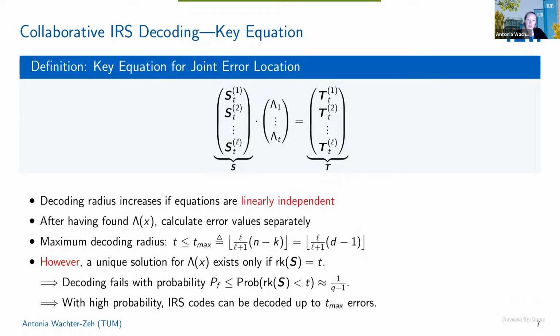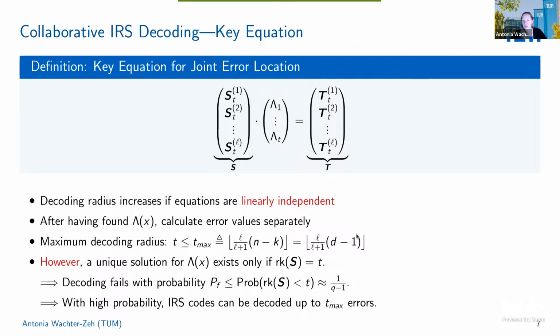Of course, you can only gain if the equations are linearly independent, meaning if the second syndrome matrix is exactly the same as the first, you don't gain anything. Now, if they are linearly independent, from the number of unknowns and equations, you can calculate a decoding radius, which is this one. So it's L divided by L plus 1 times D minus 1. And you can see already that if you put L equals 1, which is just the standard Reed-Solomon decoding case, it's exactly (D minus 1)/2, so the usual unique decoding radius.